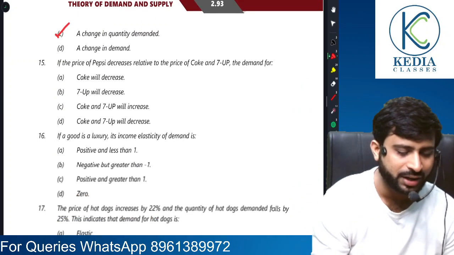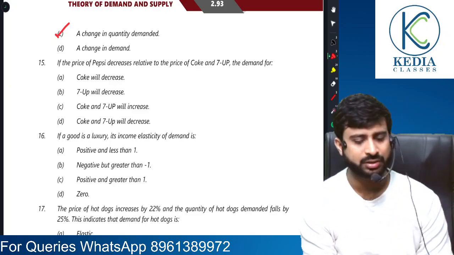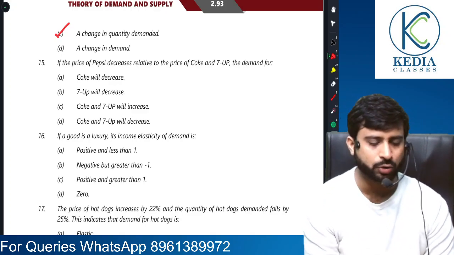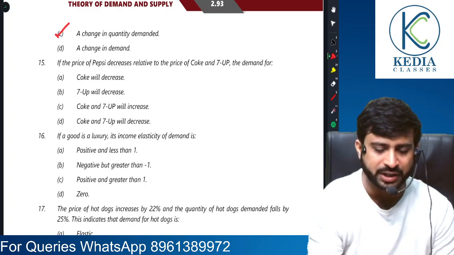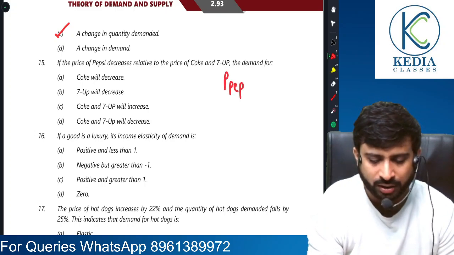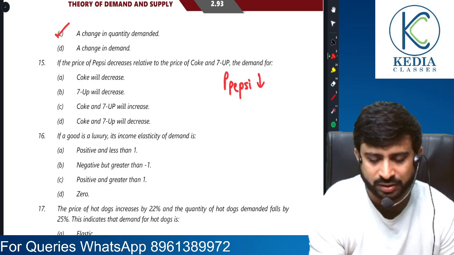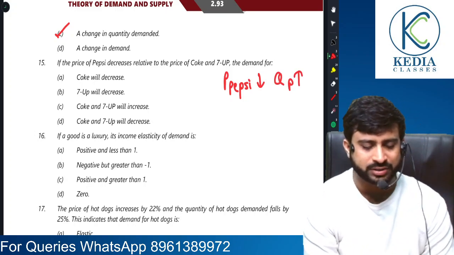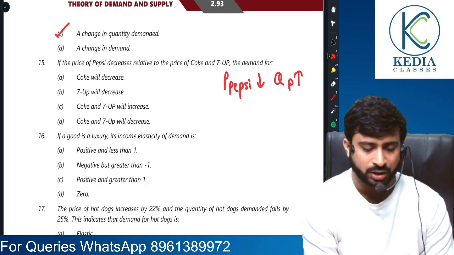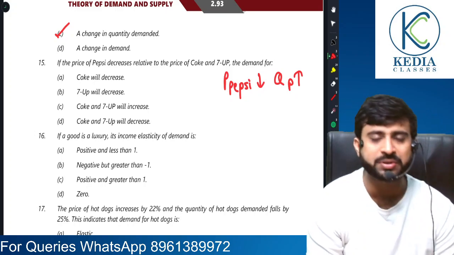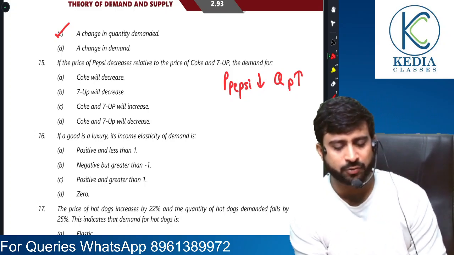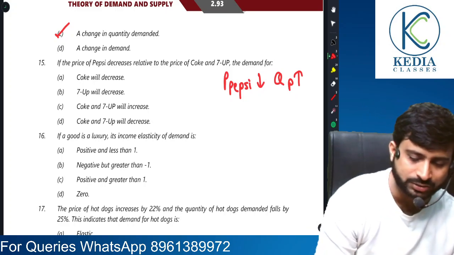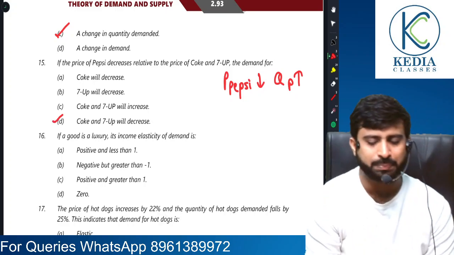Right, sir? If the price of Pepsi decreases relative to the price of Coke and 7 Up, so the demand for... now see, pay attention everyone, if the price of Pepsi decreases, then quantity of Pepsi will go up. So the demand for Coke and 7 Up will rather reduce, because the price of Pepsi has decreased and quantity of Pepsi has gone up. So therefore the demand for Coke and 7 Up will decrease. Why? Because people will start having Pepsi.